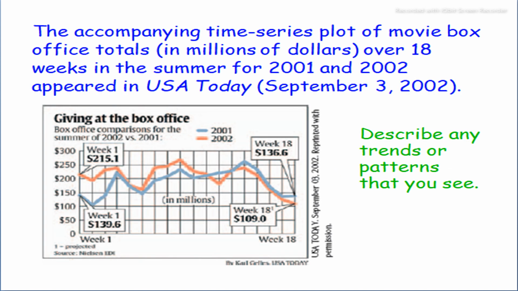And here is the final example of a time series plot, where we see the accompanying time series plot of movie box office totals in millions of dollars over 18 weeks in the summer for 2001 and 2002, which appeared in USA Today on September 3, 2002. Here the graph shows, describe any trend or patterns that you see in the graph, with time on the horizontal axis and the box office earnings on the vertical axis.